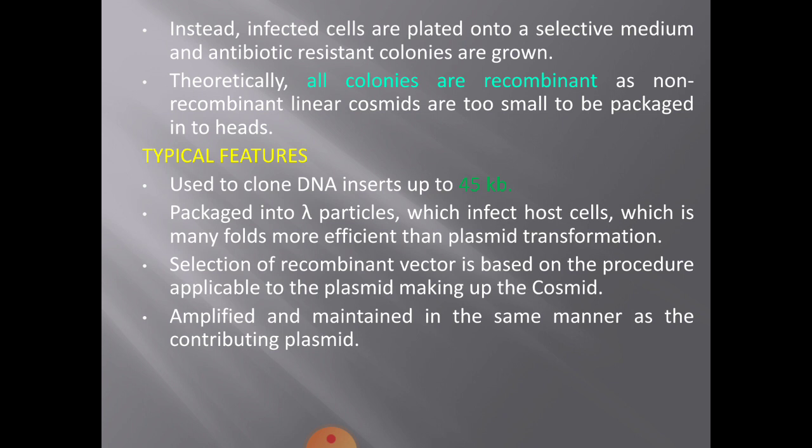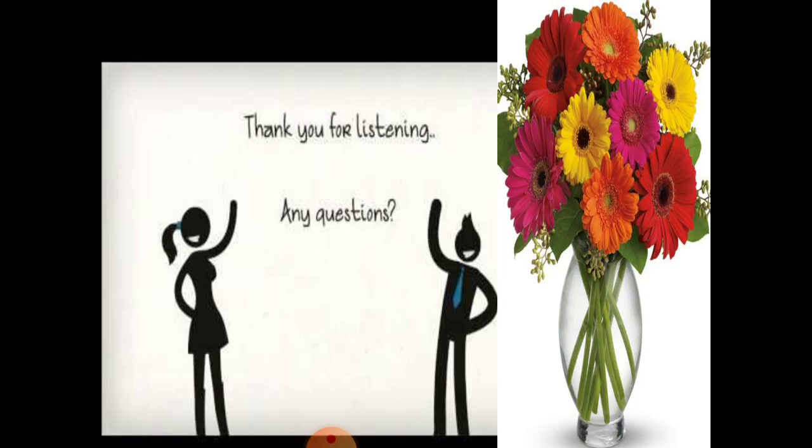Then selection of recombinant vector is based on the procedure applicable to the plasmid which goes into the formation of the cosmid, okay. What type of plasmid you select to design a cosmid will decide the type of selection of recombinant vector. Then these cosmids are amplified and maintained in the same manner as the contributing plasmids. So, these are all the typical features of a cosmid.